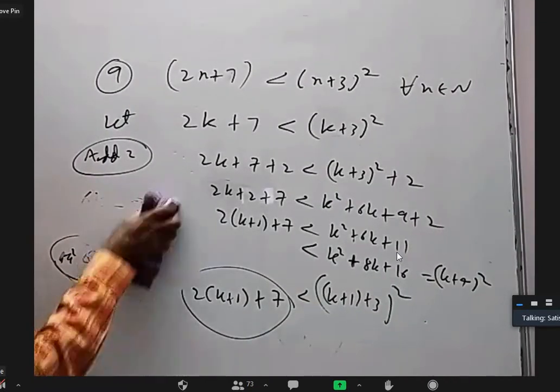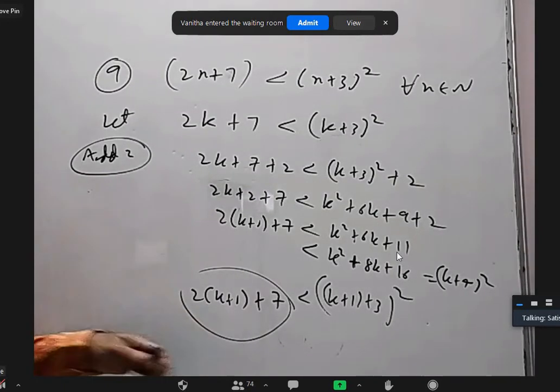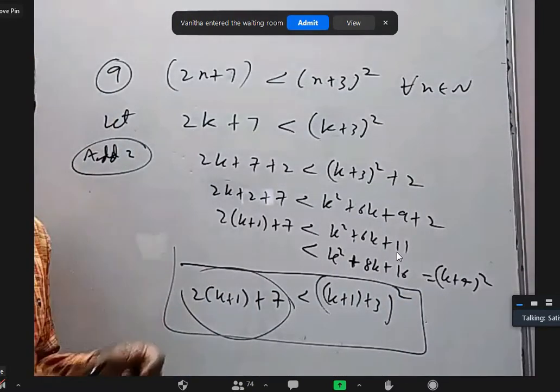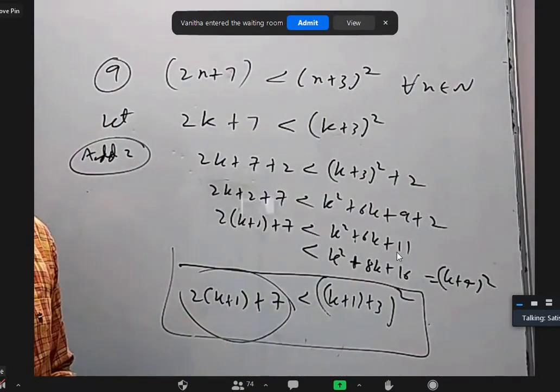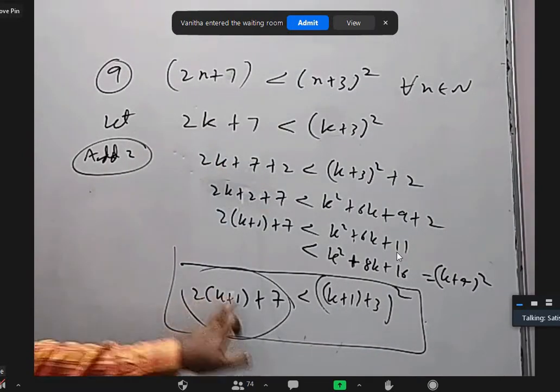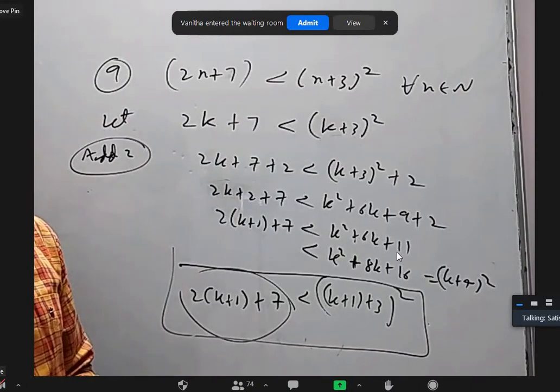Sir, why did you add 2 on both sides in the problem? Oh, that is because I want to get through this. Don't forget what we need to get. Somehow or other, we have to prove this statement, right? Yes, sir. You see 2k plus 7, but I have to prove 2k plus 2 plus 7. So that's why I added 2 on both sides. It's okay.